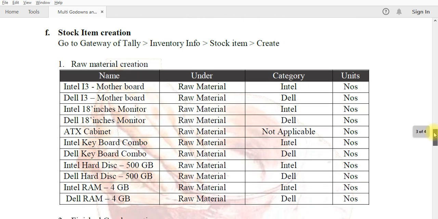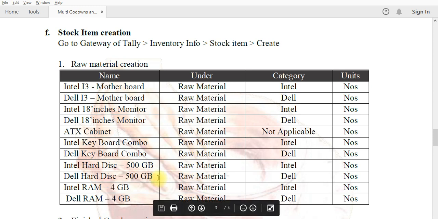Here the raw materials are more than 12, so the idea is to create the stock items in multi-mode. I also give a clear table. The first one is name, the second one is raw material, before hard disk, before the raw material input, and the final four are raw material storage.